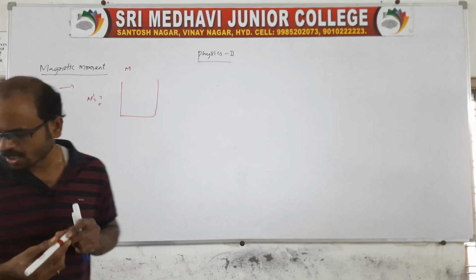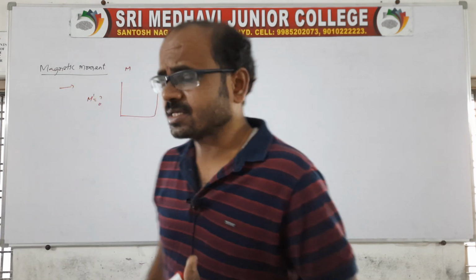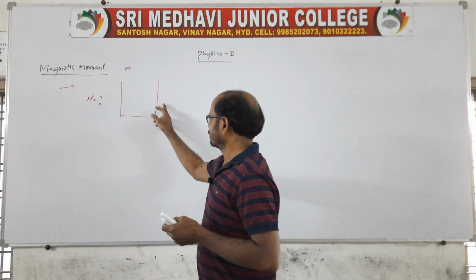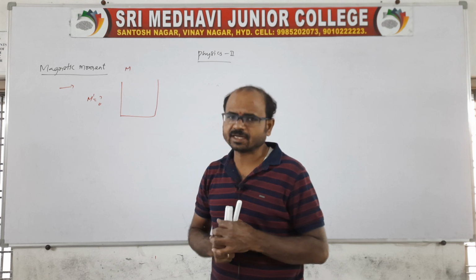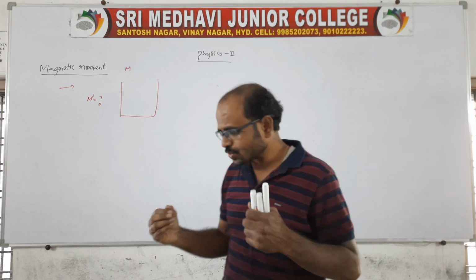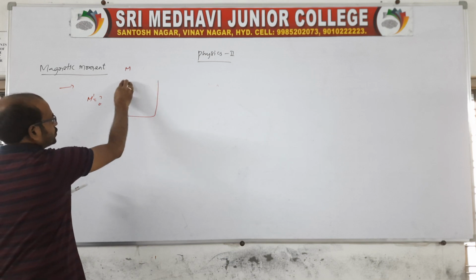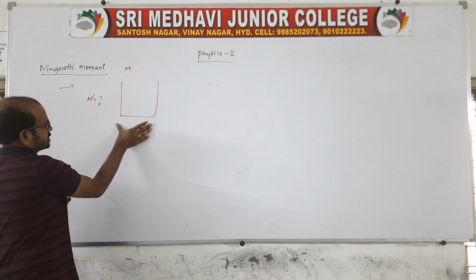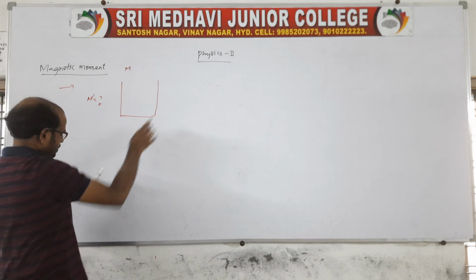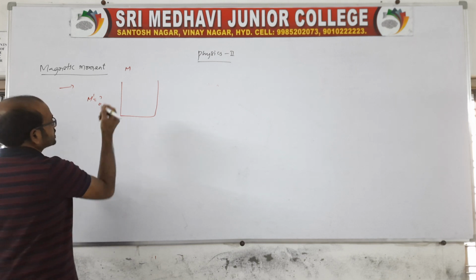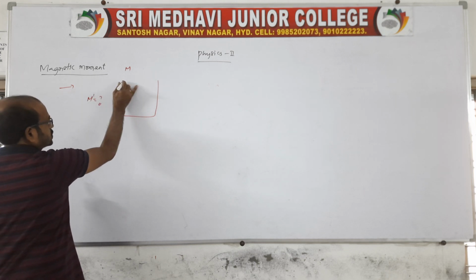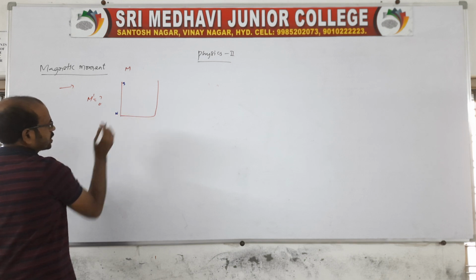Sir, how can we? Of course, it is in 3 parts, so you can say M by 3 directly. But I'll tell you how to get it. See, it is bent in the form like this. Take this as one piece, another piece, and the third piece. According to that, you mark the poles, south and north.